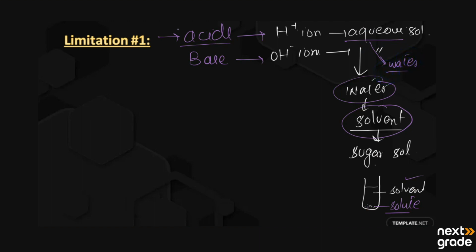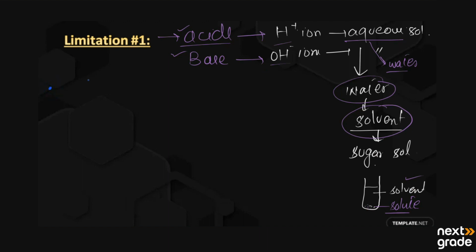So acids and bases are the substances that, according to the Arrhenius concept, produce H positive and OH negative ions, hydrogen ions and hydroxide ions, in water. So let's see what is the first limitation of the Arrhenius concept.